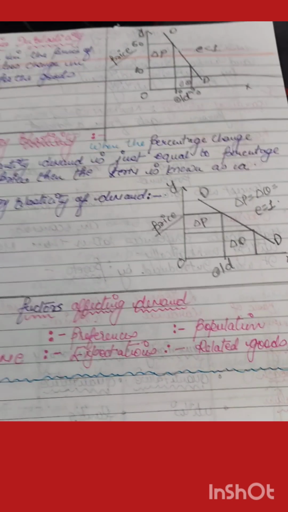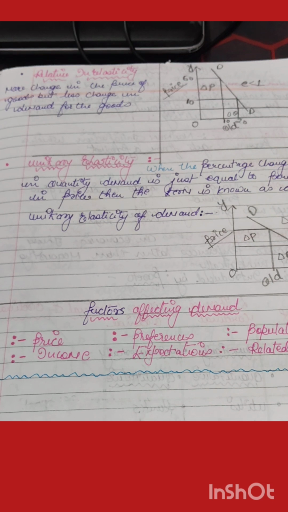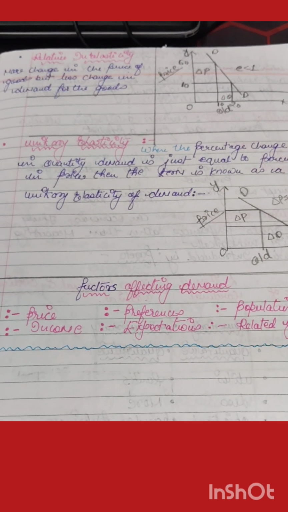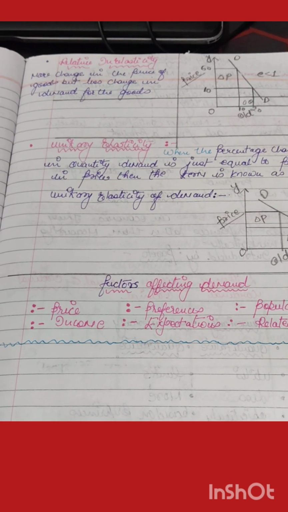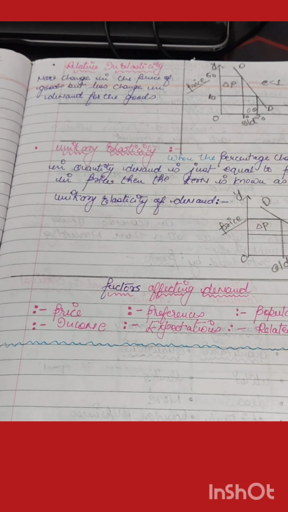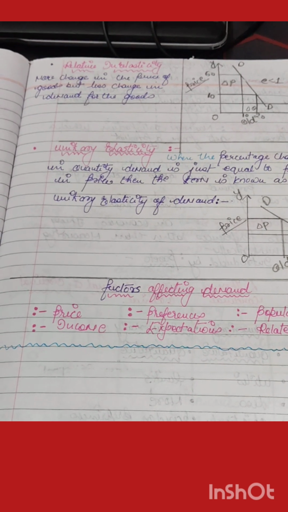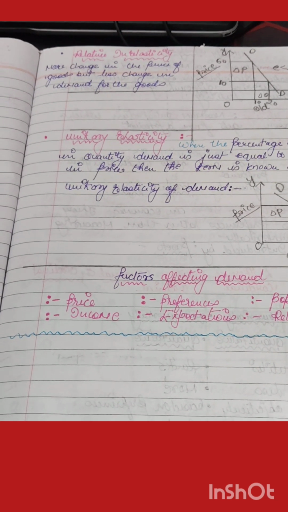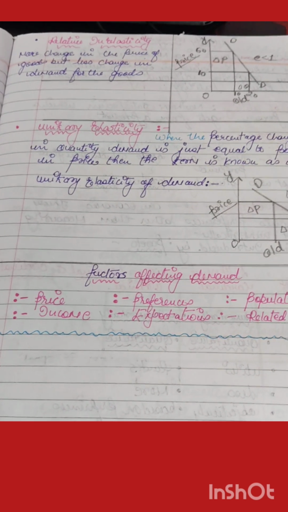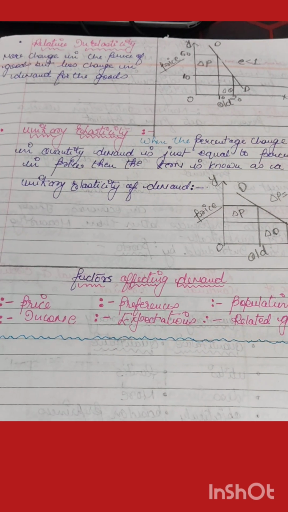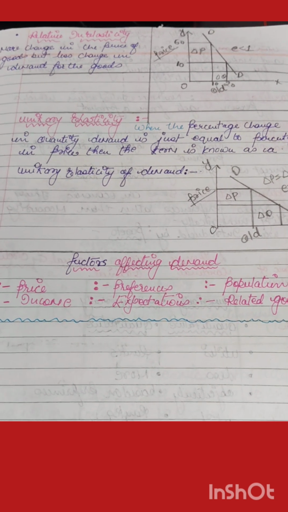Next, we can study about the relative inelasticity of demand. Relatively inelasticity of demand, we can say, is that the change in price is more and the change in quantity demanded is less. So the variation of price is much more, but the demand correspondingly changes only a little bit. So that's why del P is greater than del Q.